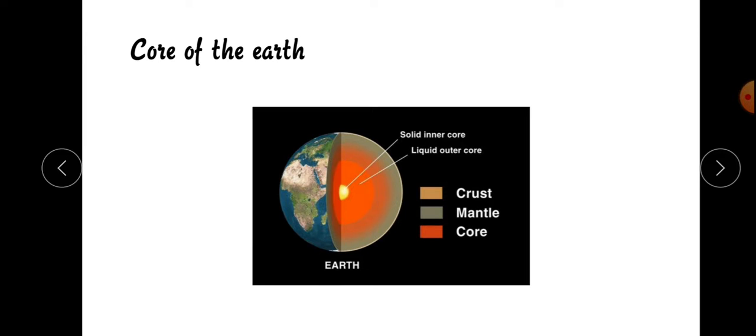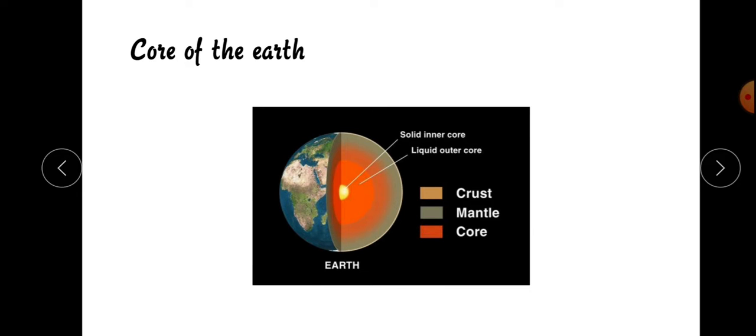So this is the core of the earth. This is the fluid, a liquid fluid, this is a solid inner core, this is the core, and this is the mantle. So this is the core of the earth.